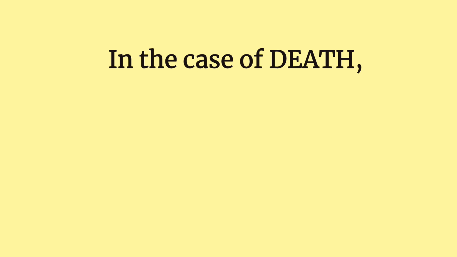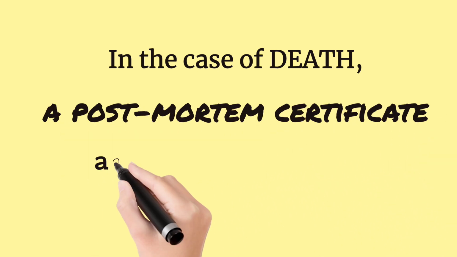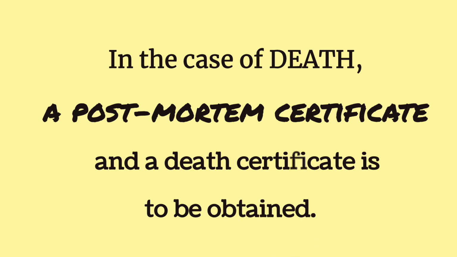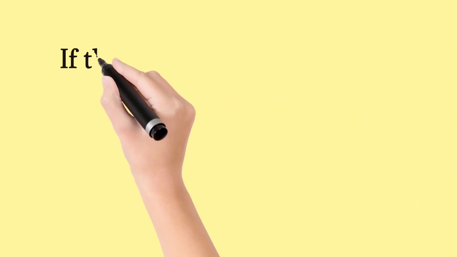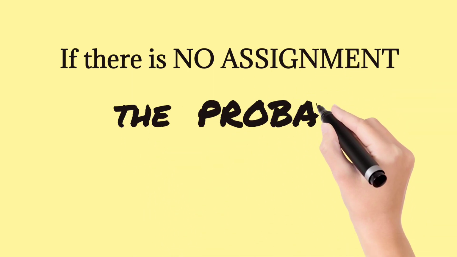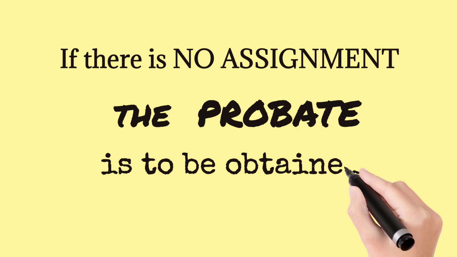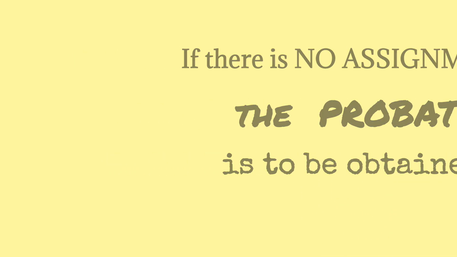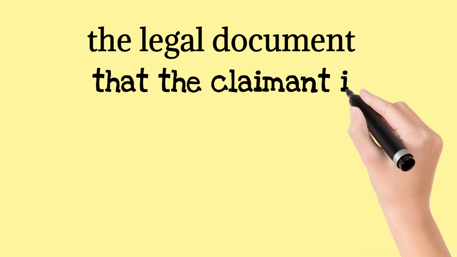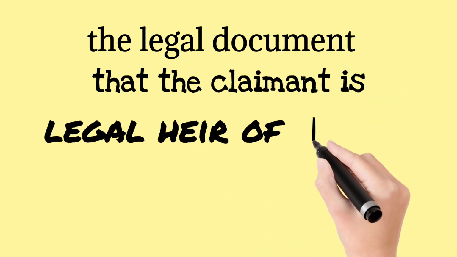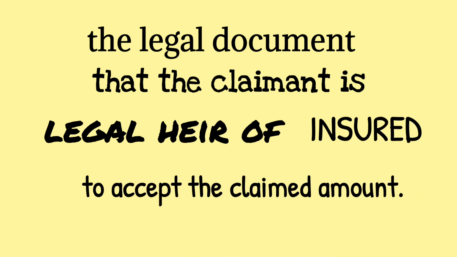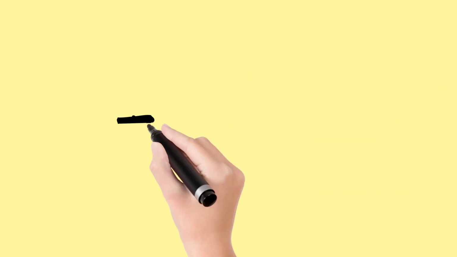In the case of death, a postmortem certificate and a death certificate are to be obtained. If there is no assignment, the probate is to be obtained. It is a legal document that shows the claimant is the legal heir of the insured and can accept the claimed amount.